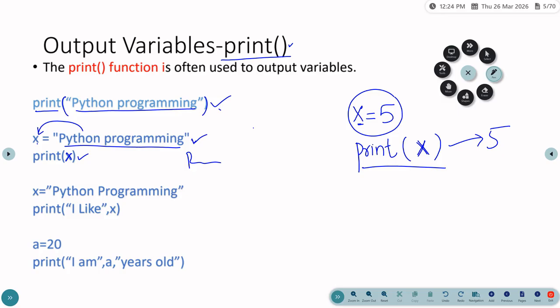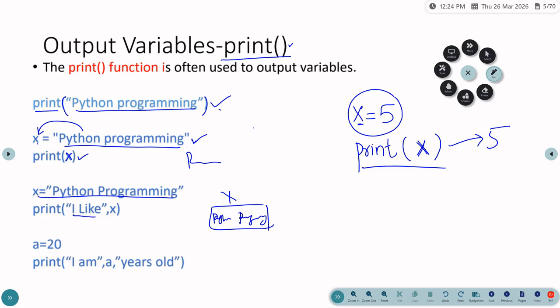Suppose I want to print "I like Python programming". But we know that x contains only the value Python programming. I want to add "I like" in front of that.